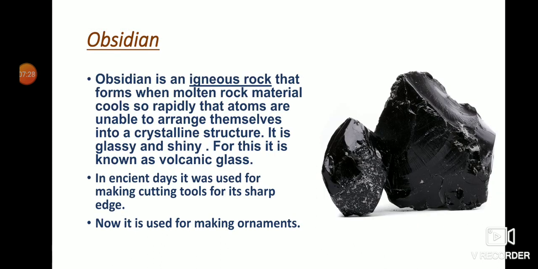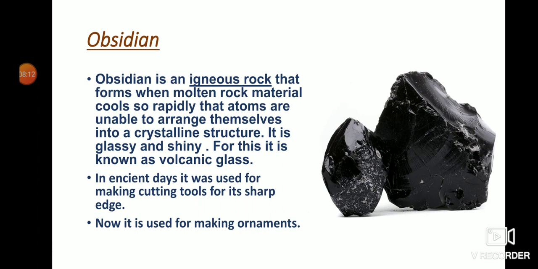Next, obsidian. Obsidian is an igneous rock that forms when molten rock material cools so rapidly that atoms are unable to arrange themselves into a crystalline structure. Because of this rapid cooling, it appears glossy, glassy and shiny, and for this it is known as volcanic glass. The name volcanic came because it forms when magma from a volcanic eruption cools down, so it is known as volcanic glass.